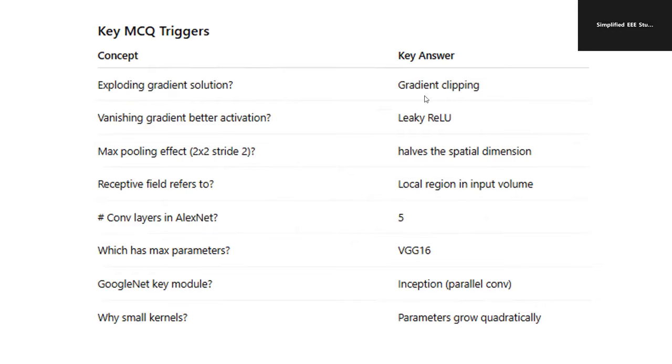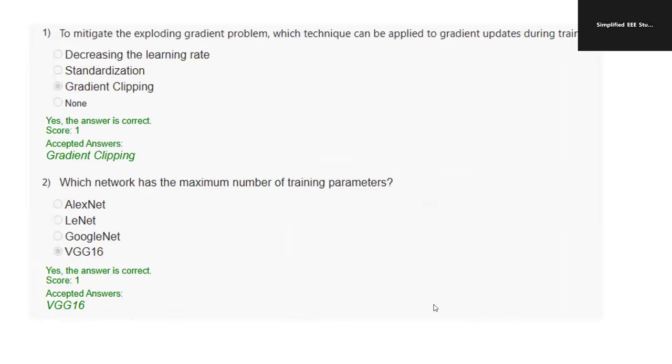Exploding gradient solution: gradient clipping. Vanishing gradient: better activation, leaky ReLU. Max pooling effect: it halves the spatial dimension. Receptive field refers to the local region of the input volume. Next, convolution layers of AlexNet is equal to 5. That is an important point in an assignment question which I observed. Which has the maximum parameters? VGG16. GoogLeNet belongs to which key module? Inception module. Why do small kernels help? Parameters grow quadratically.